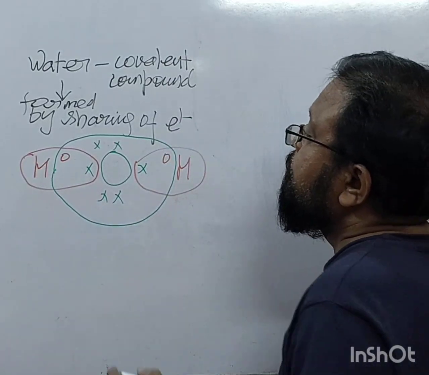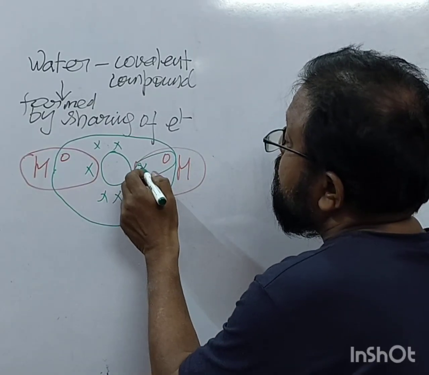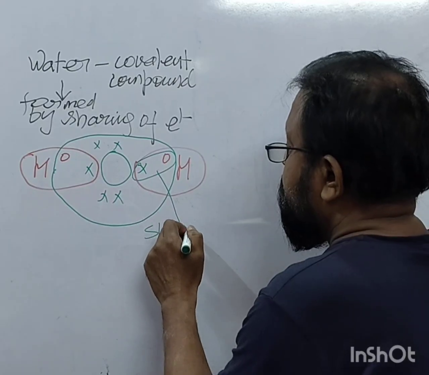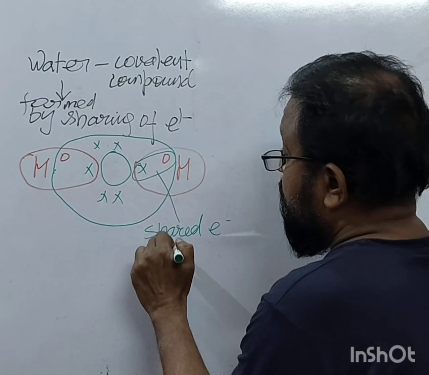right? These are known as shared electron pairs.